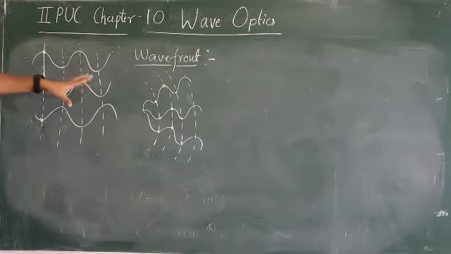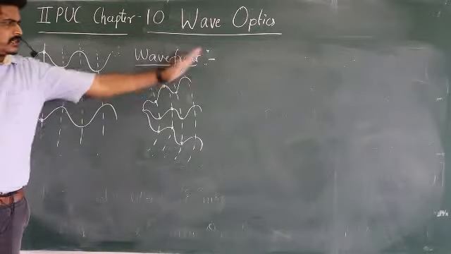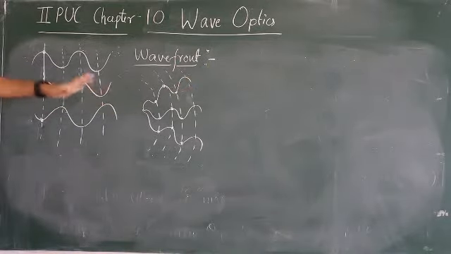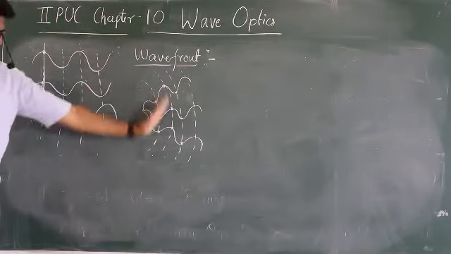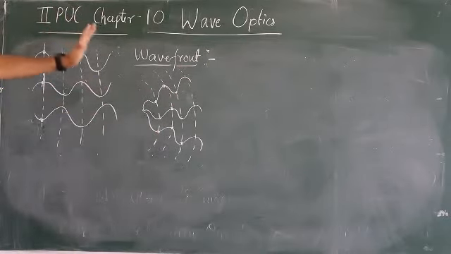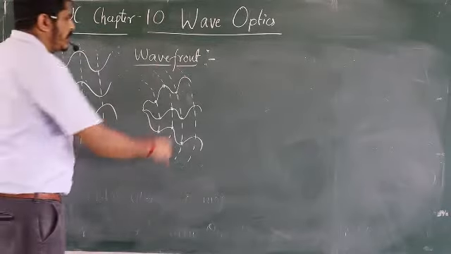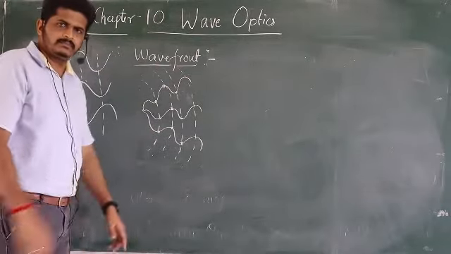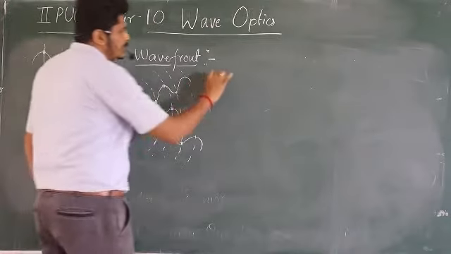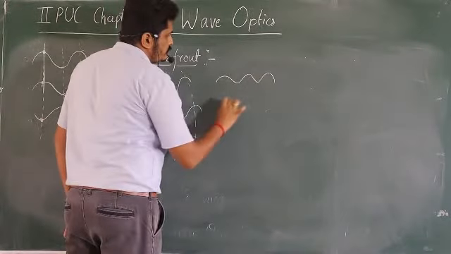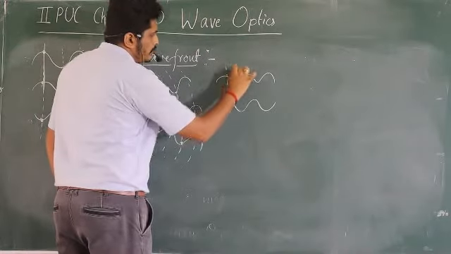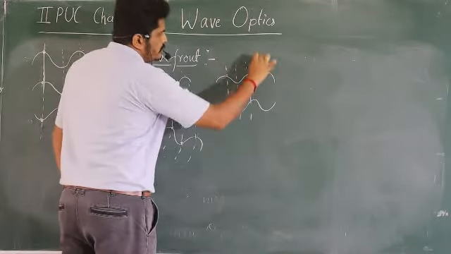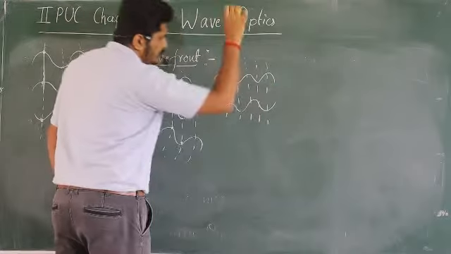In geometry, instead of showing like this, we used to show just a straight line. Correct? So here we can say it's a line or surface joining all the particles which are having the same phase. Like this also. So a line joining all the particles which are in the same phase.